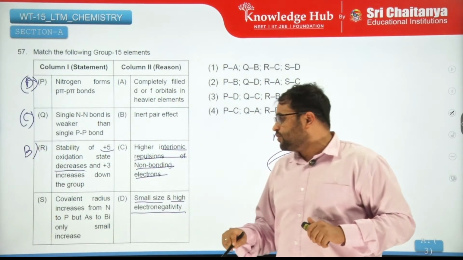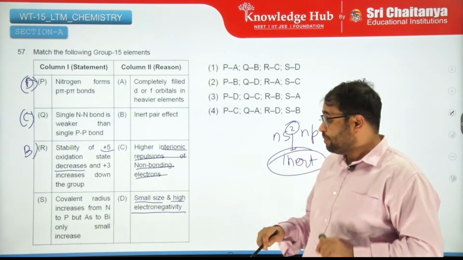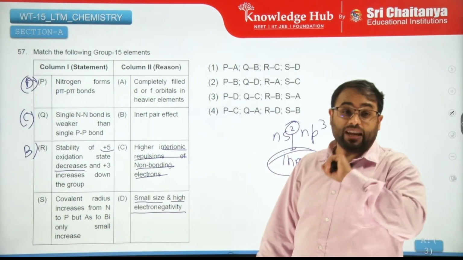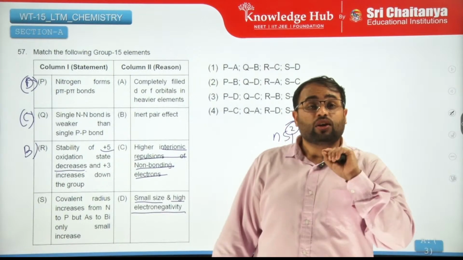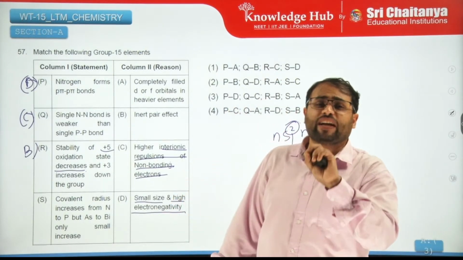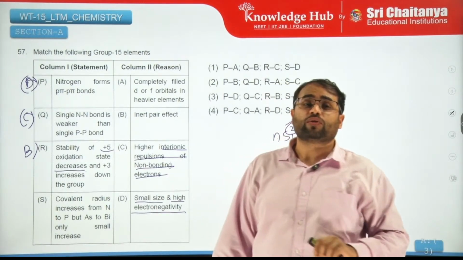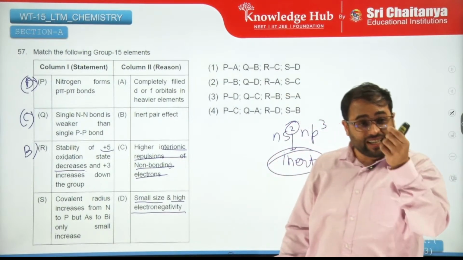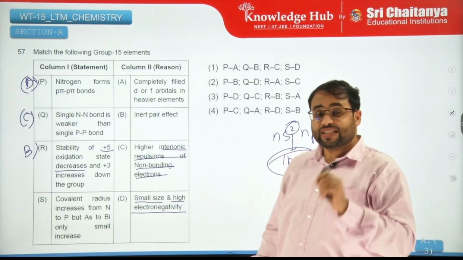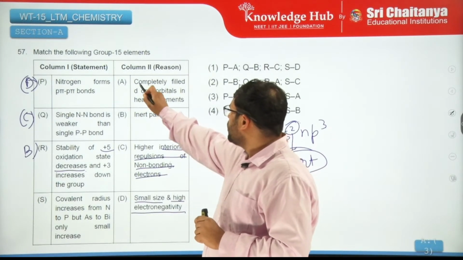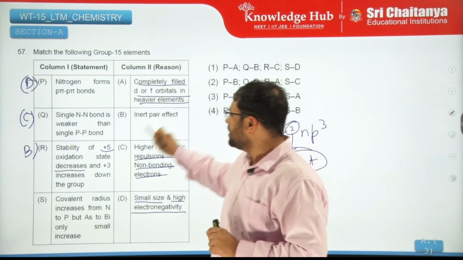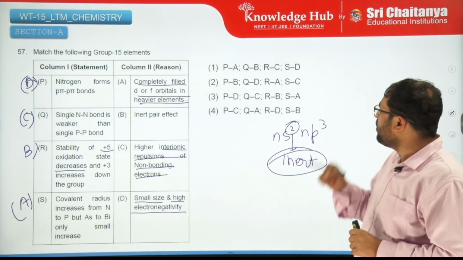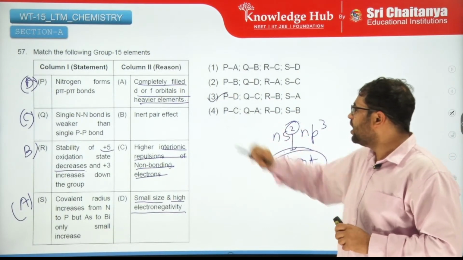The covalent radius increases from nitrogen to phosphorus. But from arsenic to bismuth there is only a small increase. Why? When you go from arsenic to bismuth, you have f and d orbitals involved, which are poor shielders of nuclear charge. So they shrink the outermost valence shell and thus decrease the size. This is because of completely filled d and f orbitals in the heavier elements. So that is A. So the answer should be DCBA. Third is the correct answer.